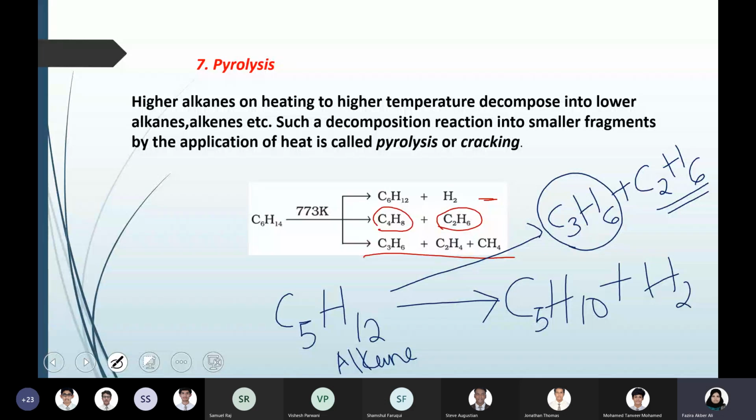Am I clear? Ma'am, so can we choose which one to write for the second one?